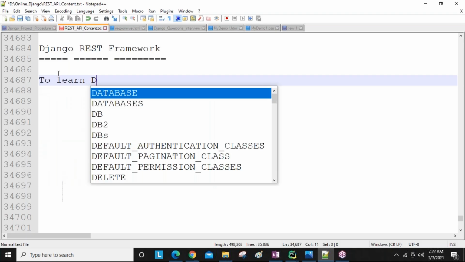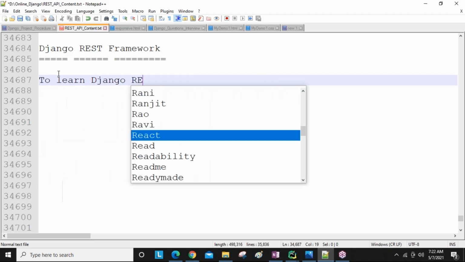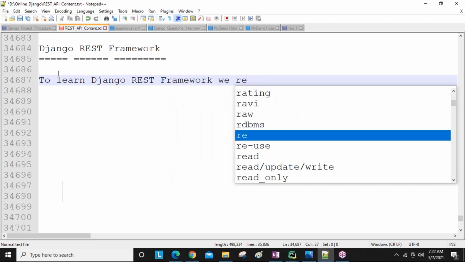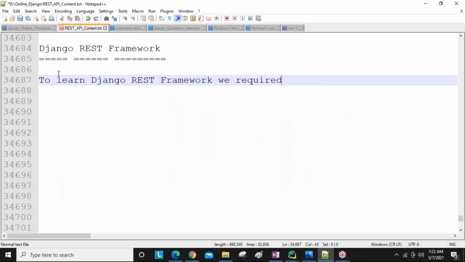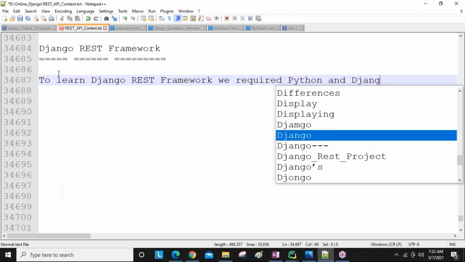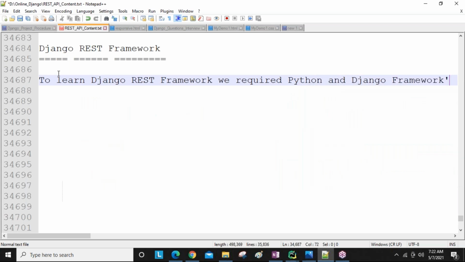To learn this Django REST framework, guys, we require the Python language and the Django framework. These two things are required. Here, the Django framework is different and the Django REST framework is different. Both are different. Remember, Django is different, Django REST framework is different.